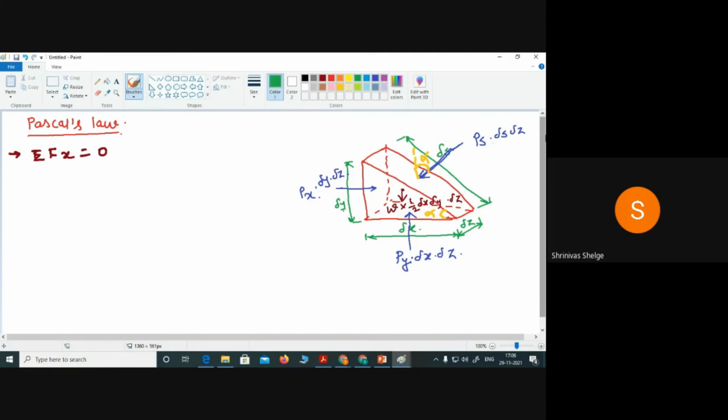So now we'll solve this one. Along the x direction, there are two forces acting: this one, and the horizontal component of this force.